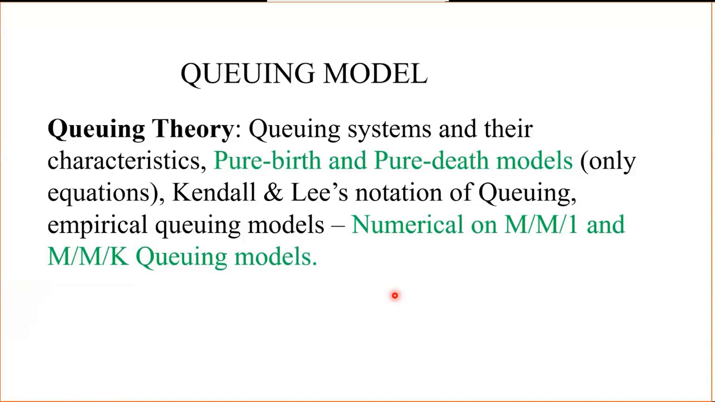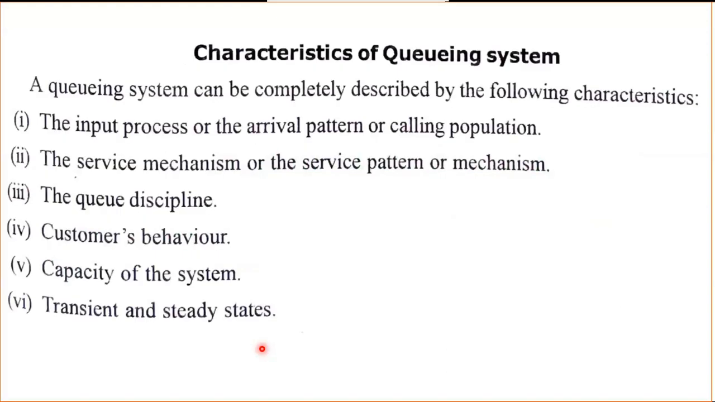This is the syllabus you need to study in this model, and this is a very easy chapter. You need to remember all the formulas which I have given, and today also I will give them again. The first is the characteristics of the queuing system, an important question that will come in all the exams. There are totally 6 characteristics. One is the input process, or the arrival pattern, or the calling population. You can name any one of them.